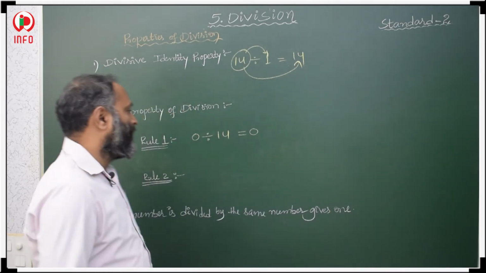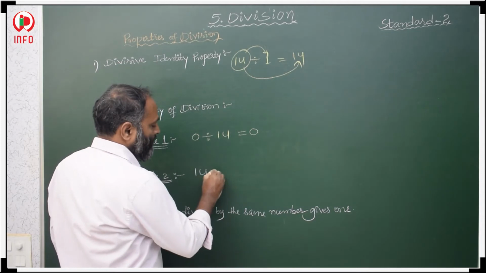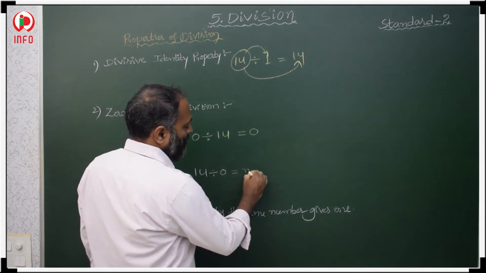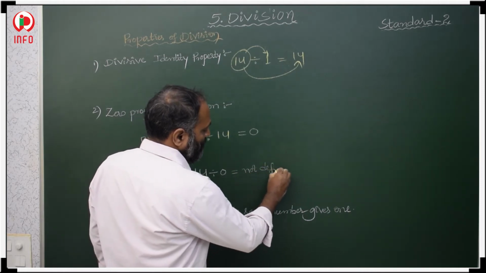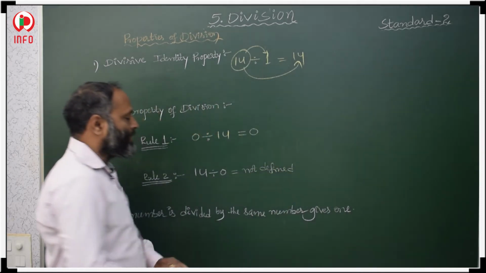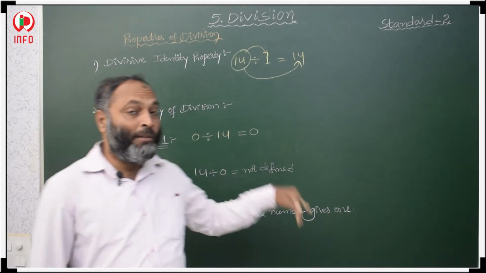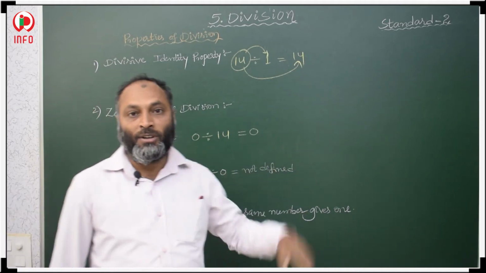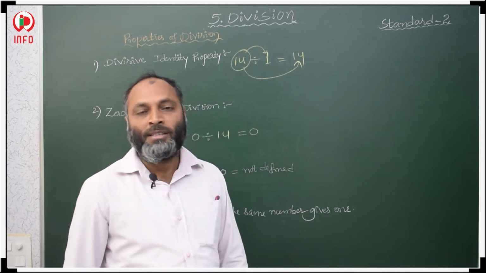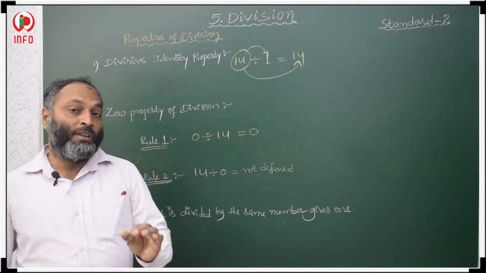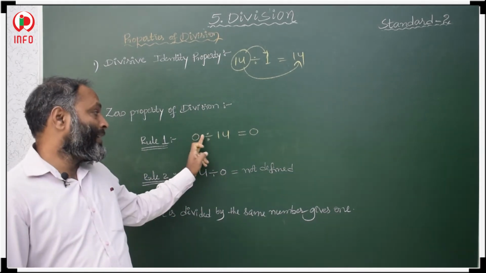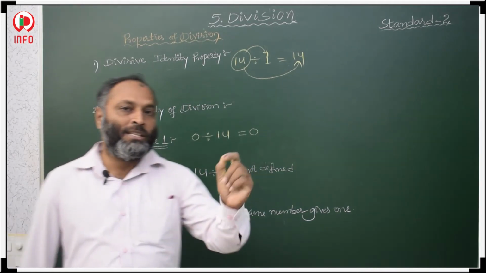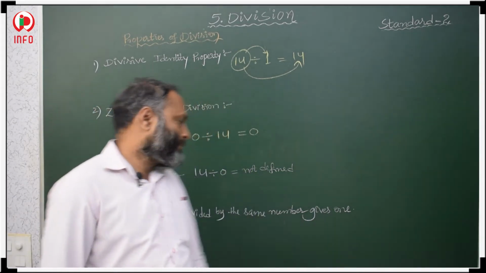The second rule: if any number is divided by 0, it is not defined. Okay, so these two rules you have to remember. If 0 is divided by any number, the quotient is 0. If any number is divided by 0, the quotient is not defined.